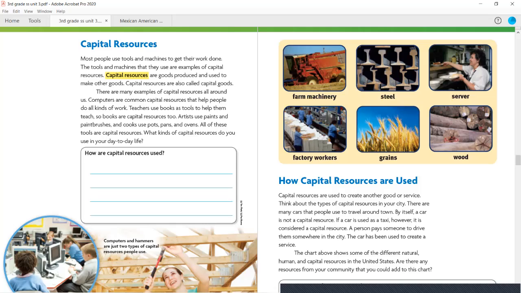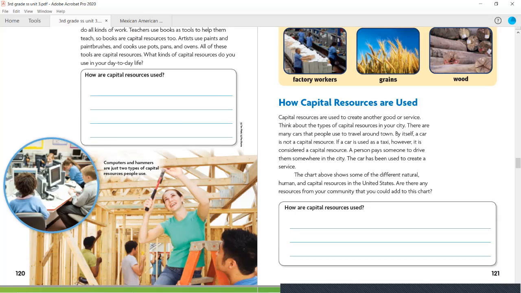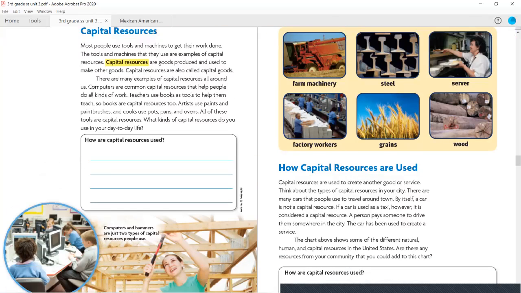How are capital resources used? Make sure you use a complete sentence to answer your question down here on the lines. And then we have a picture and a caption at the bottom that says, computers and hammers are just two types of capital resources people use. On this next page, we have a few pictures. We have farm machinery, steel, a server, factory workers, grains, and wood.